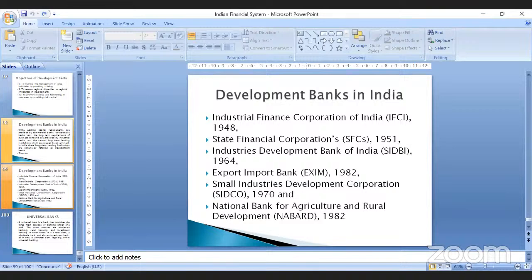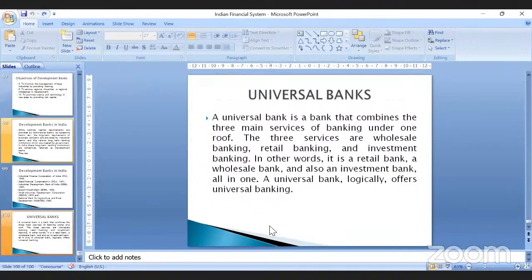Next comes the universal bank. What is a universal bank? A universal bank provides three main services under one roof. In the banking system, we have different types of banking: wholesale banking, retail banking, and investment banking.